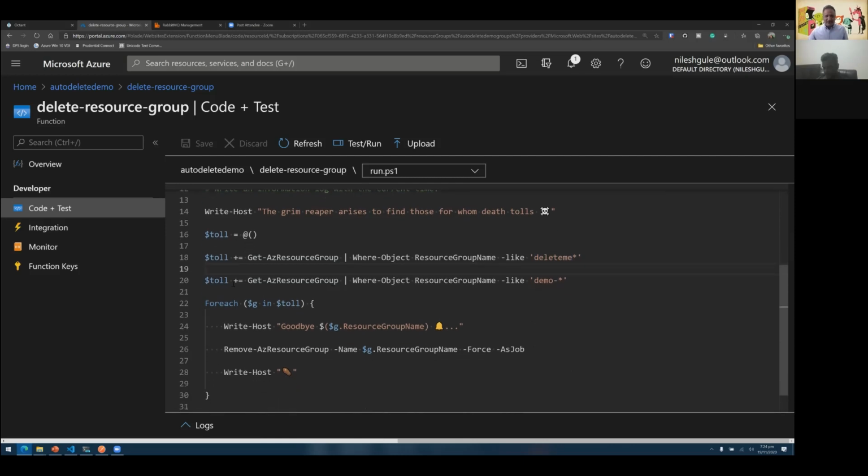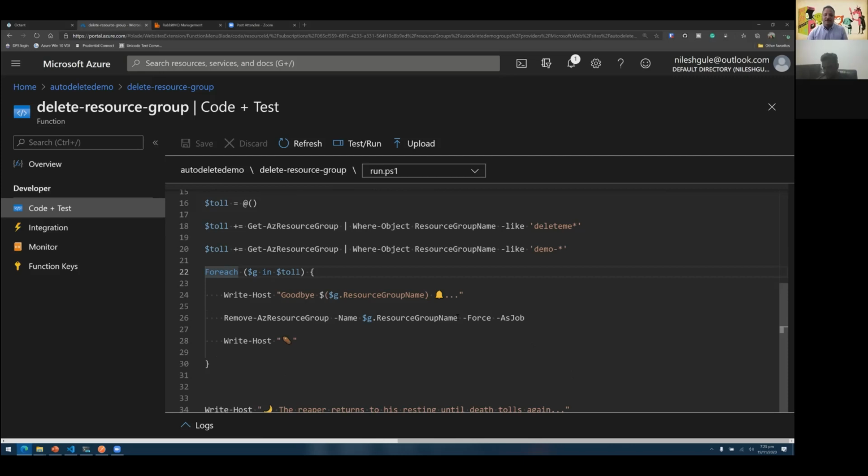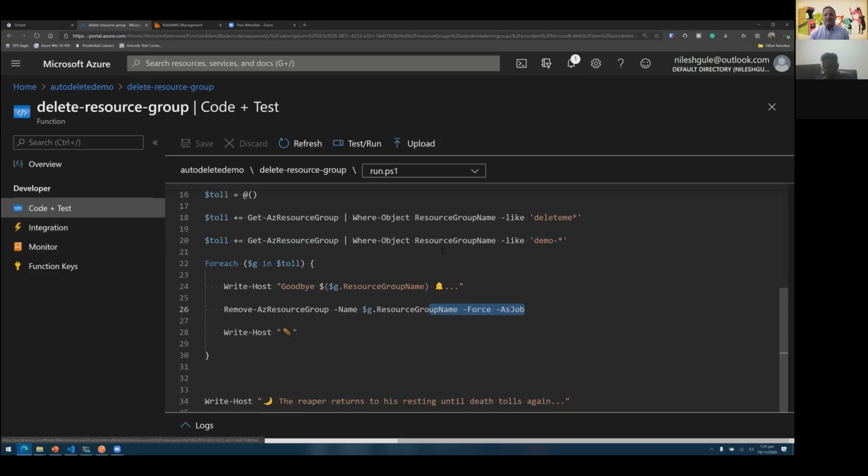And if it finds any of these, it adds it to a collection, loops over it, and calls the Remove-AzResourceGroup PowerShell command to remove that particular resource group. The force parameter will forcefully remove that resource group if it exists. And that's all. I don't have to deploy this script into any environment. Once I put it here, it runs as part of the function runtime, and every day this will be taken care of. I don't even need to know which machine or server this code is running on.